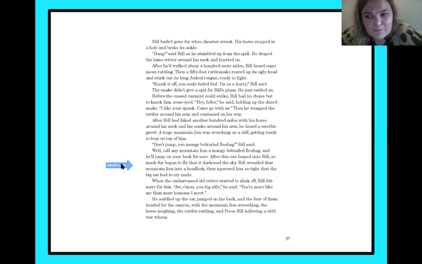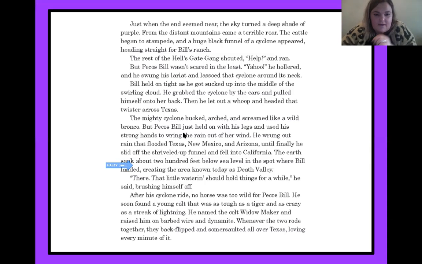What else is he able to do? Yeah, another thing I noticed is he is super strong. He's able to carry a horse. It said that up here, right? He had his horse around his neck and a snake around his arm. So he is super strong. And then we will start this page together in a second. I'll let you finish up writing what you're working on.